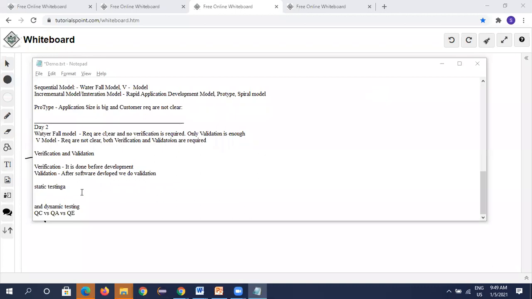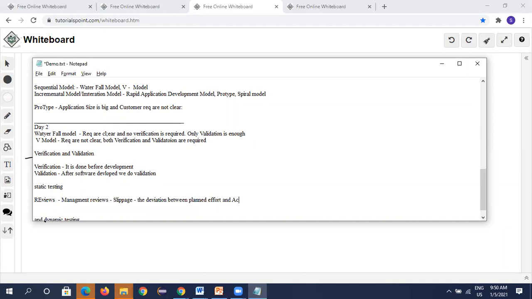So static testing, we have reviews, as we have discussed. In this, management reviews. In management reviews, the important terminology which we need to remember is slippage. Slippage means the deviation between planned effort and actual effort.